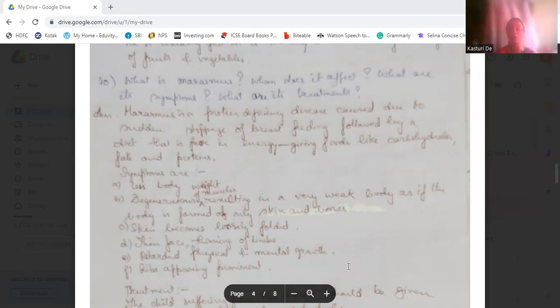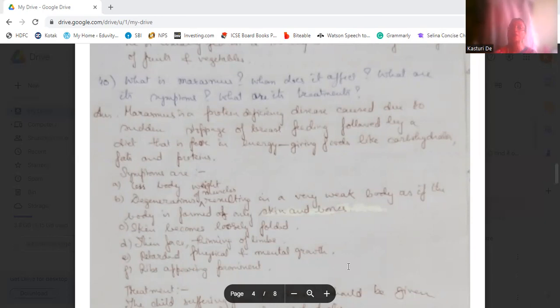Symptoms are less body weight, degeneration of muscles, which results in a very weak body, as if the body is made up only of skin and bones. Okay, no muscles are there, so that type of muscle degeneration takes place.